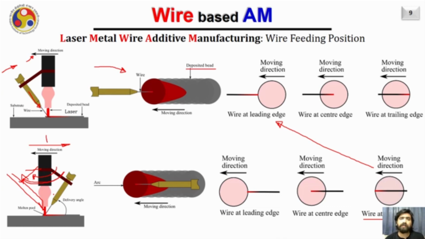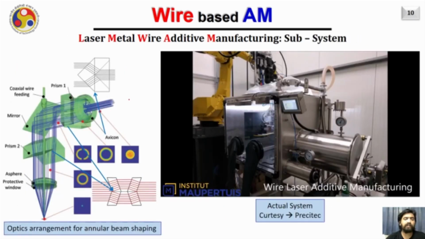Several studies have been done in the literature and it was found that front feeding was popularly beneficial, particularly in the case of the laser metal wire additive manufacturing system. However, in some cases, particularly for laser cladding systems, not additive manufacturing systems, where only one layer is deposited and the motion was in only one direction, back feeding was also supported by some of the researchers. But my recommendation will be that if you are dealing with an additive manufacturing system, then preferably we should use the front feeding mechanism. The next system is when the laser beam is in the shape of an annular beam.